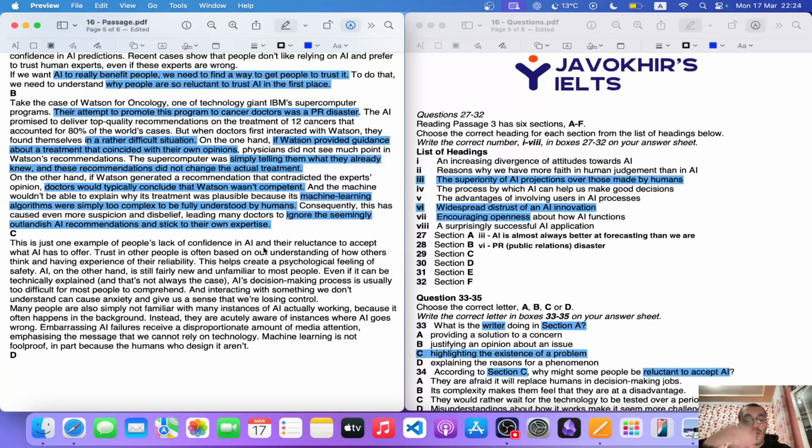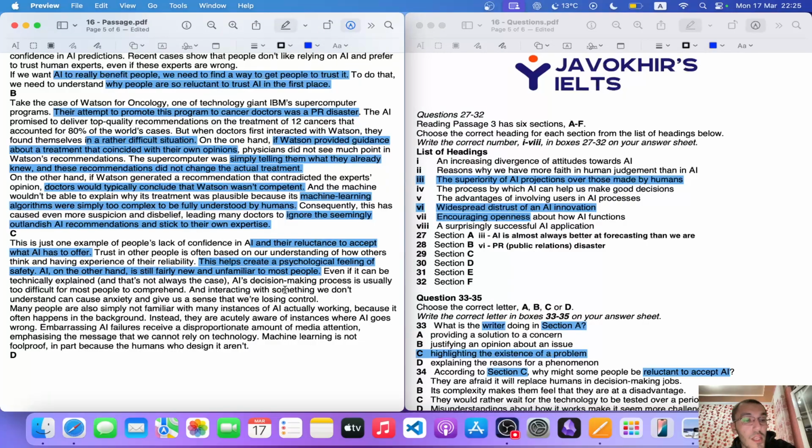Now, in order to find a main idea, we have to know why people are reluctant to accept AI. Trust in other people is often based on our understanding of how others think and having experience of their reliability. This helps create a psychological feeling of safety. AI, on the other hand, is still fairly new and unfamiliar to most people.